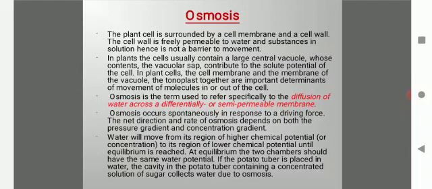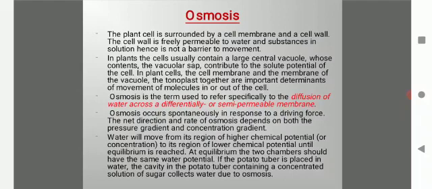Coming to the next, osmosis. The plant cell is surrounded by a cell membrane and a cell wall. The cell wall is freely permeable to water and substances in solution, hence is not a barrier to movement. In plants, the cells usually contain a large central vacuole whose contents, the vacuolar sap, contribute to the solute potential of the cell. In plant cells, the cell membrane and the membrane of the vacuole, the tonoplast, together are important determinants of movement of molecules in or out of the cell.